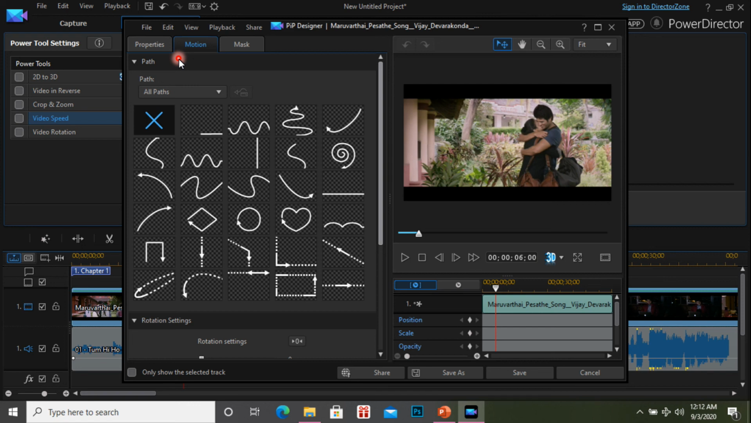Suppose you have a small video clip or small image, then you can move it. So this is the moving path of your clip. Maybe it's a video or image or logo. So you can select any one of them, then you can customize. Okay, it's not a proper one. Suppose you want to change small angles, you can update.